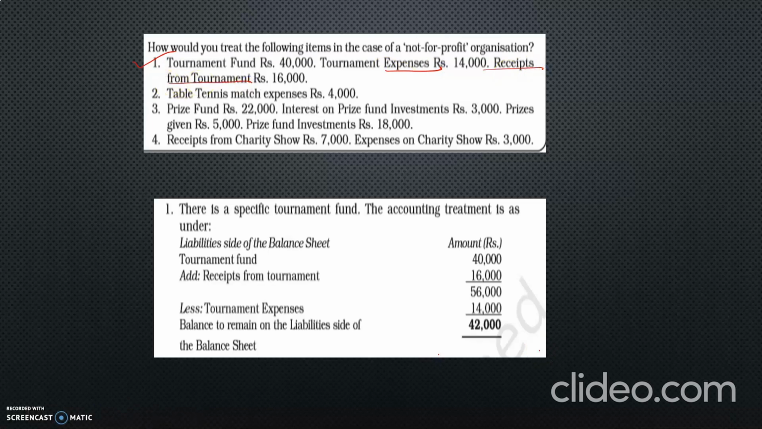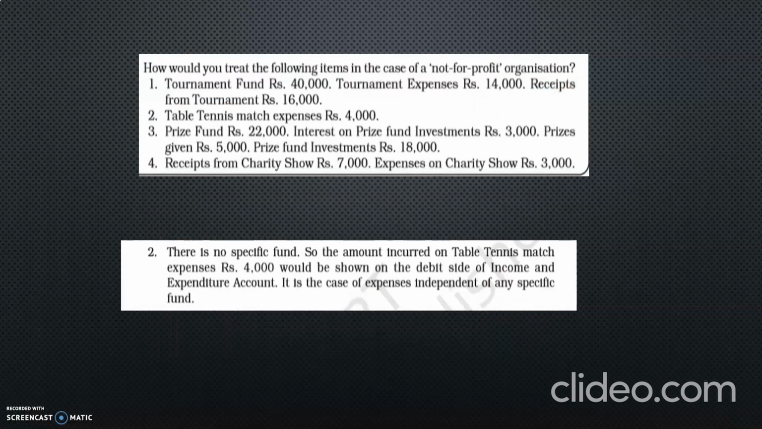So we have to show this on the liability side of the balance sheet, starting from the opening balance of tournament fund 40,000, adding incomes 16,000, 56,000 is the balance now, deducting expenses 14,000, 42,000 will be the remaining balance on the liability side of the balance sheet, which goes for the next year. Okay. Coming to case 2.